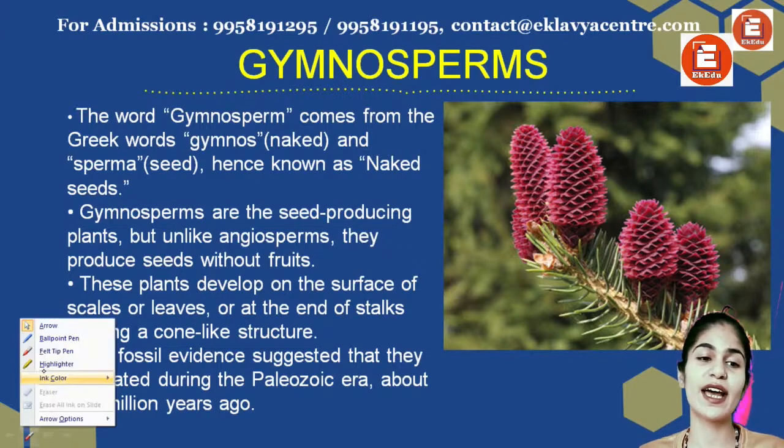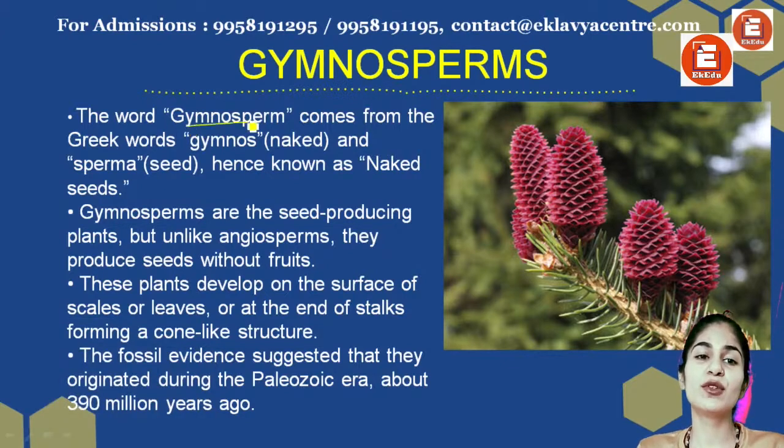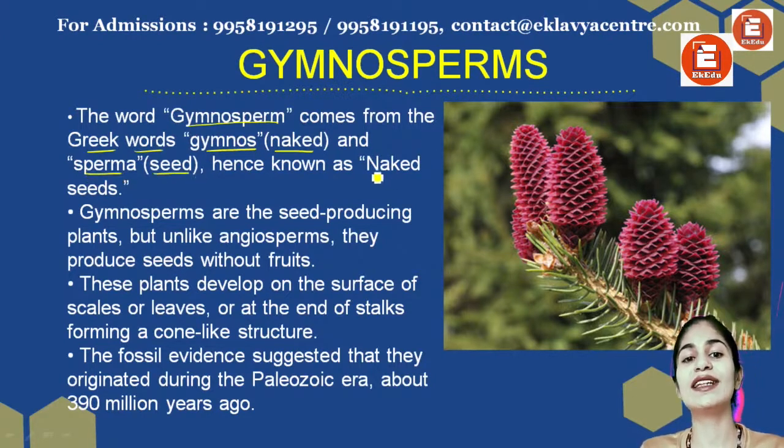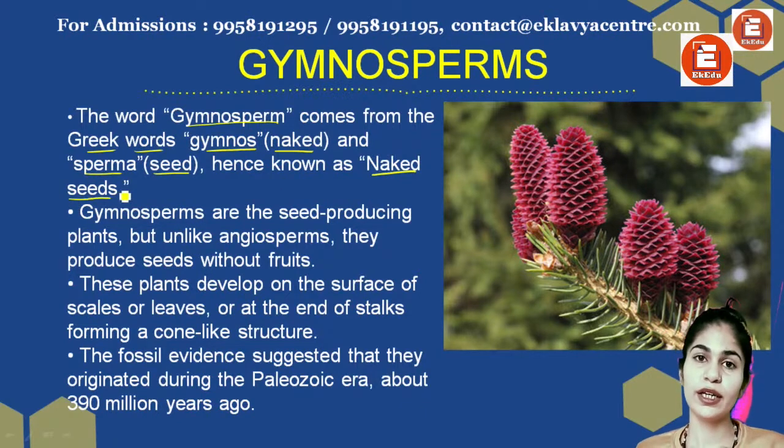What kind of seeds do these organisms have? The word gymnosperm comes from a Greek word, gymno, which means naked, and sperma, which means seed. Hence they have naked seeds. To understand what a naked seed is, imagine a fruit. A fruit will always have seeds. For example, an apple has seeds, right? A mango has a drupe, which is a seed. Citrus fruits like lemon all have seeds inside the fruit.